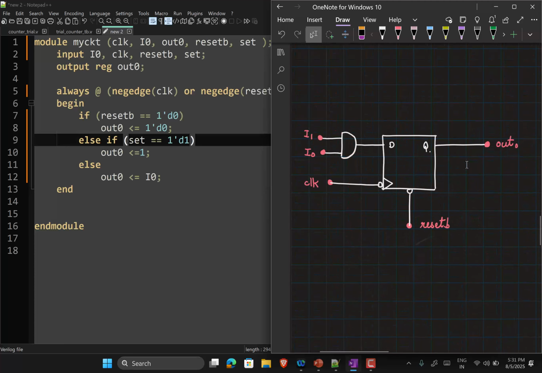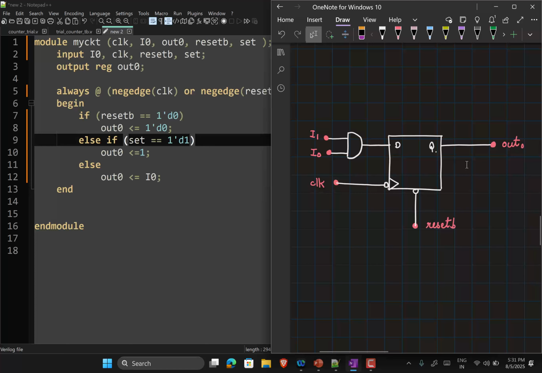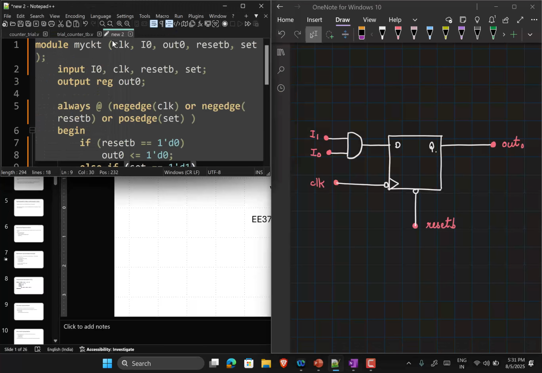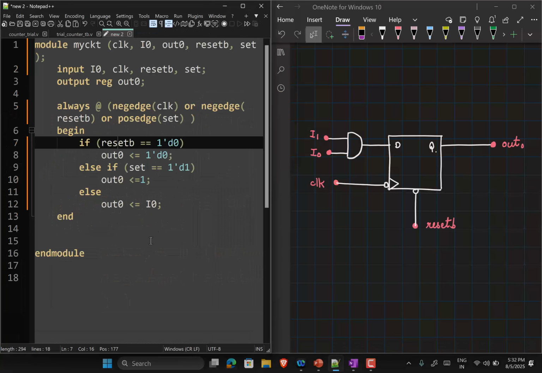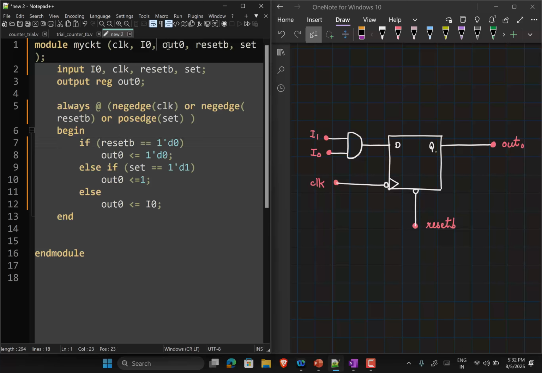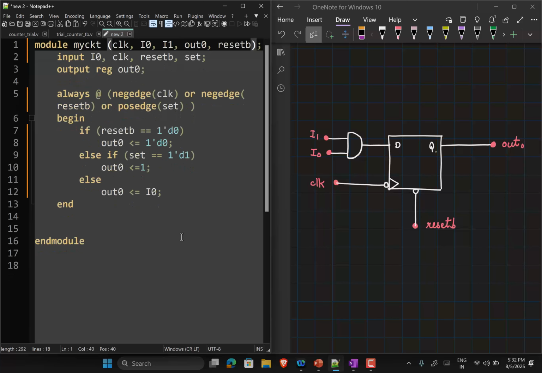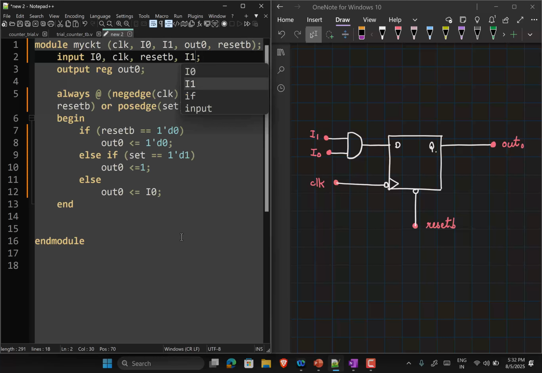Okay, so in this circuit, I have removed the set and I have added an AND gate here. So how do I write for this now? Let's start with the port list. What are the ports? There is clock, I0, I1, out 0, reset bar. Set is not there. So let me remove set, put I1 here.